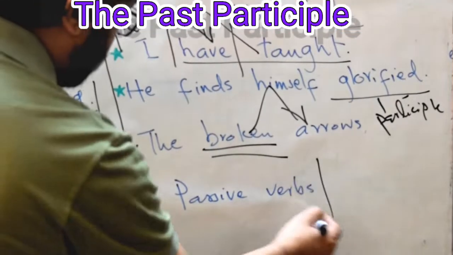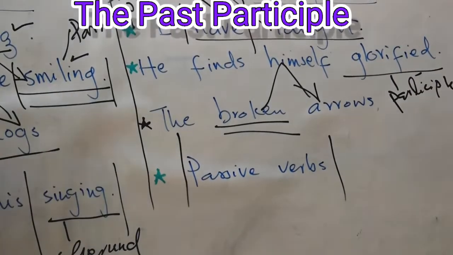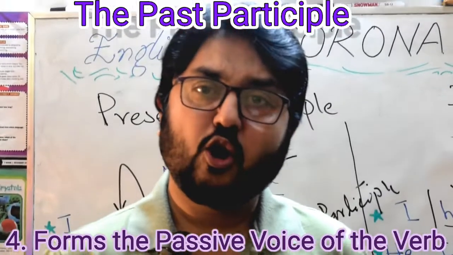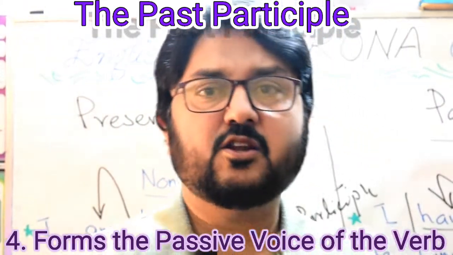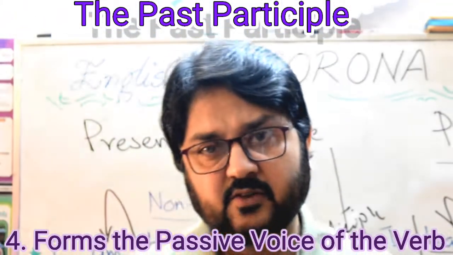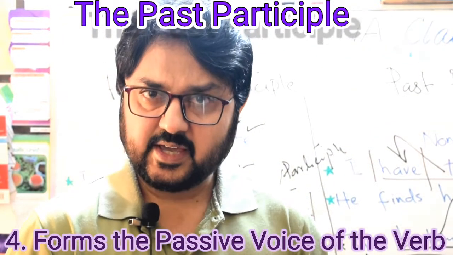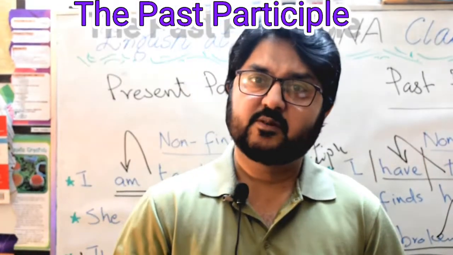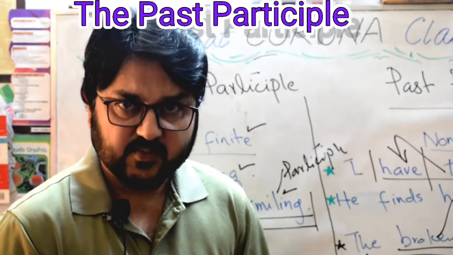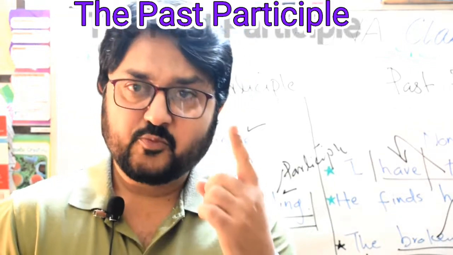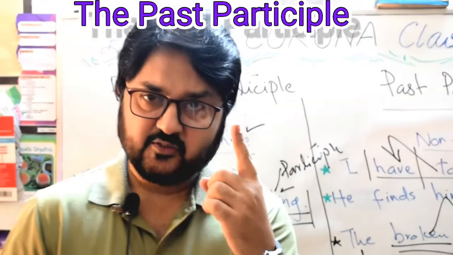Now come to the last use of the past participle, that is when it is used to form some passive verb. In all the tenses, we cannot have a passive verb without having a past participle. So to form a passive verb, we need to have a past participle. So 4 uses of past participle as well. Formation of perfect tenses, number 1.